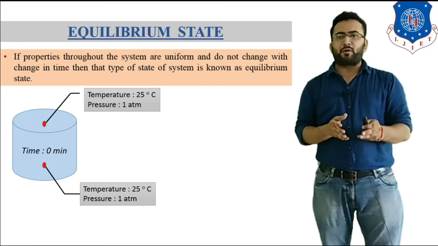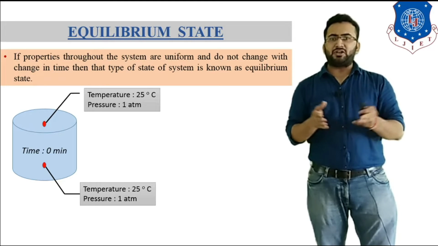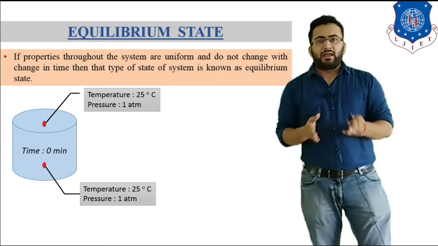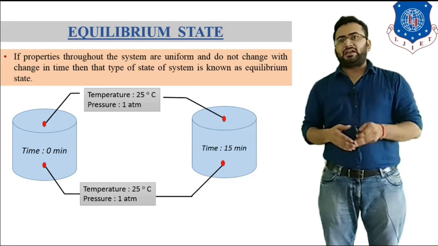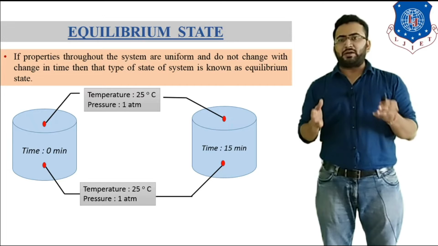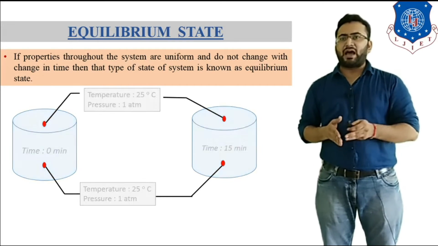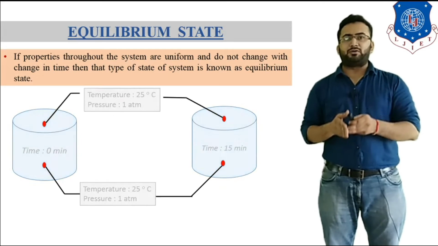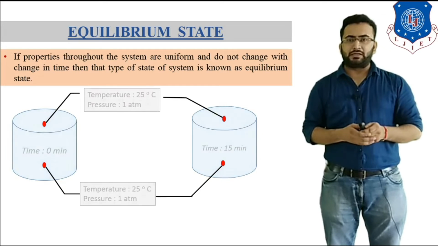If we measure property at any point of this system and get the same temperature and same pressure at every point of the system, and we measure property after 15 minutes at every point and get the same temperature and same property, then we can say that the system is in equilibrium. In equilibrium, properties throughout the system are uniform and do not change with change in time.